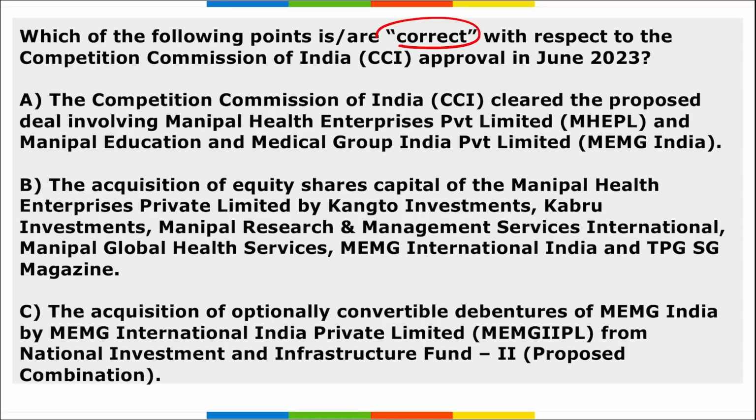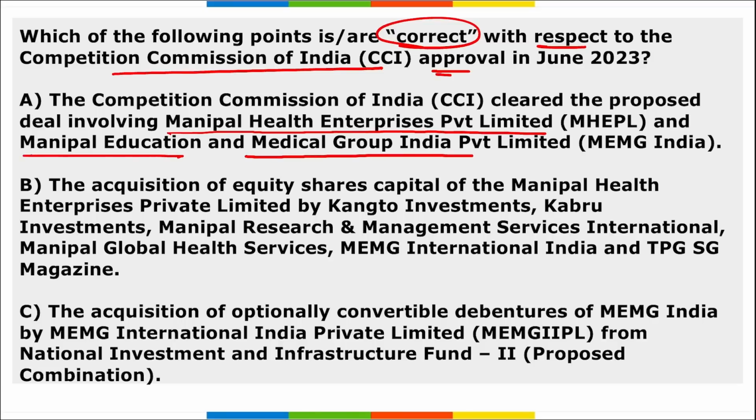Next, which among the following is correct with respect to the Competition Commission of India approval? Option A: the CCI cleared the proposed deal involving Manipal Health Enterprise Private Limited and Manipal Education and Medical Group India Private Limited. Yes, option 1 is correct.